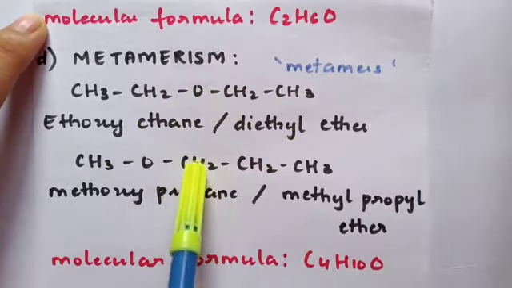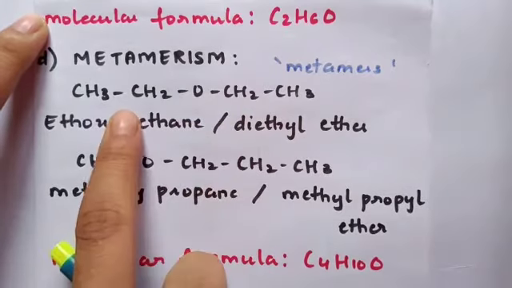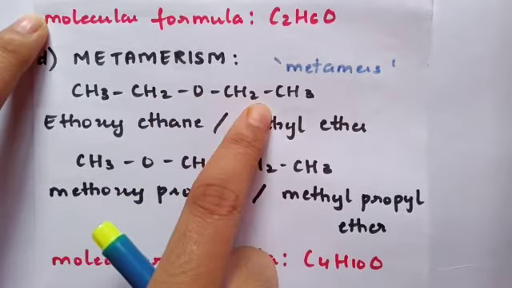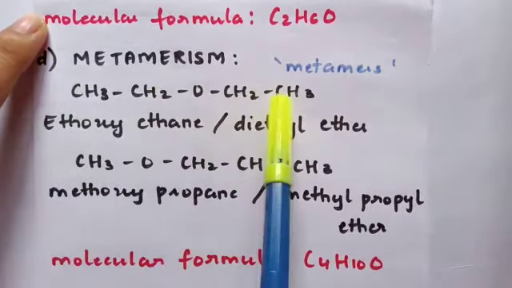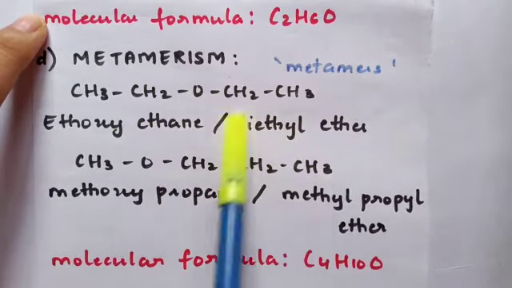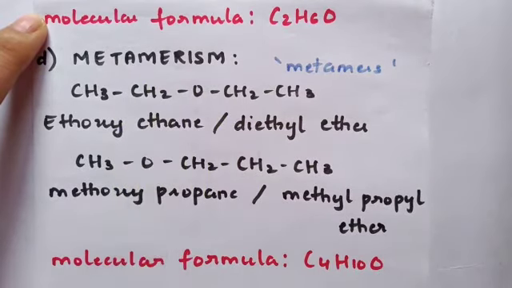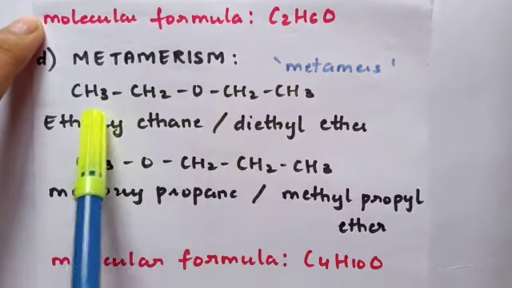Both of them are ethers, meaning the functional group in both of them is the same. ROR, ROR. But you all can see in the first one there are two carbons on each side of the oxygen atom. If I write the common name, it is diethyl ether. If I write the IUPAC name, it is ethoxyethane. But the total carbon atoms are 4.